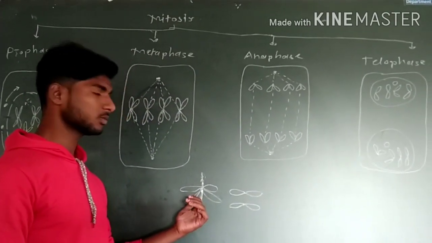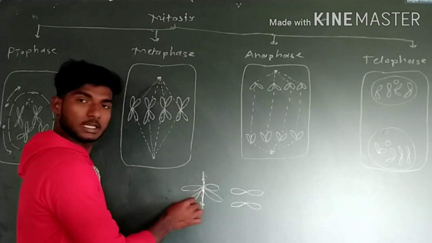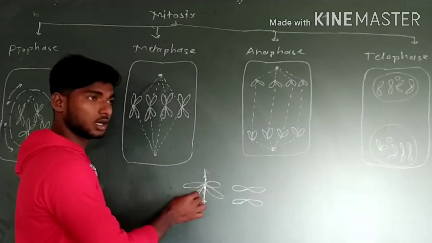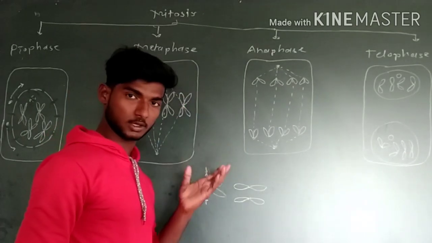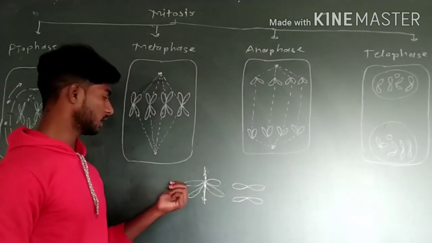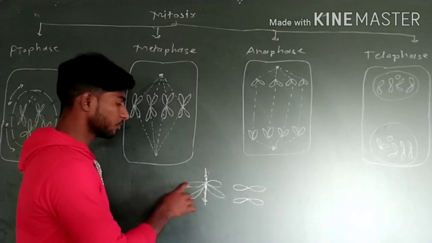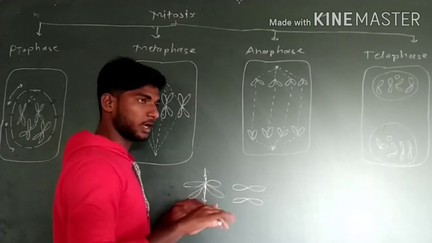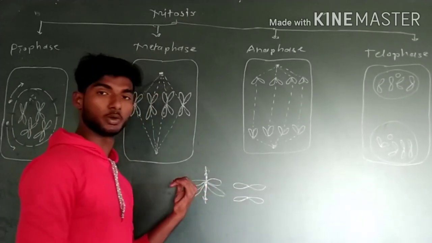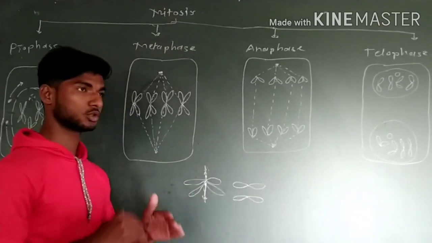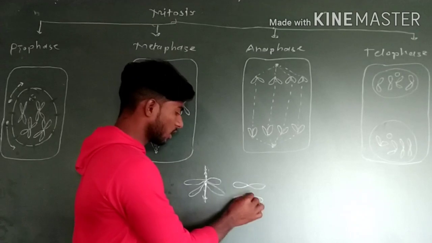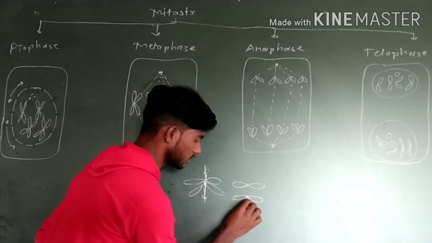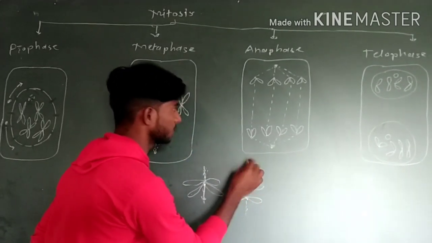This chromosome has double DNA, that means two chromatids, which are formed in the S phase of interphase, also called sister chromatids. Now this is the breakdown of the chromosome. It occurs due to the pulling of the spindle fiber, and the chromosomes break from the centromere. Now these chromosomes go to the downside, and these go to the upside.